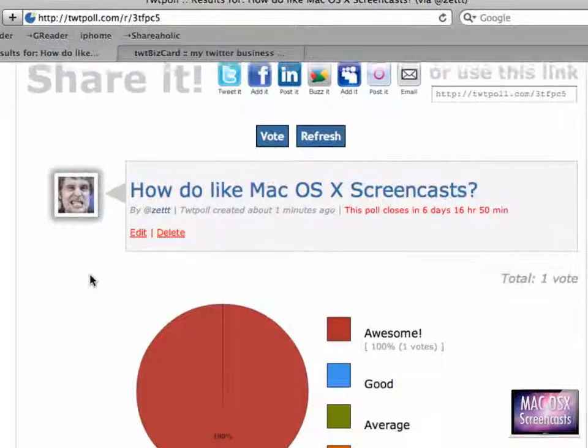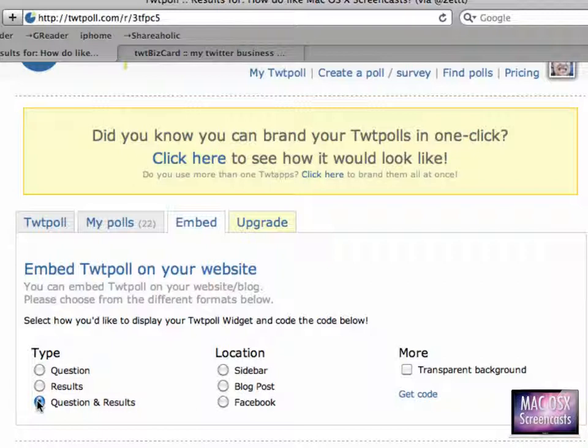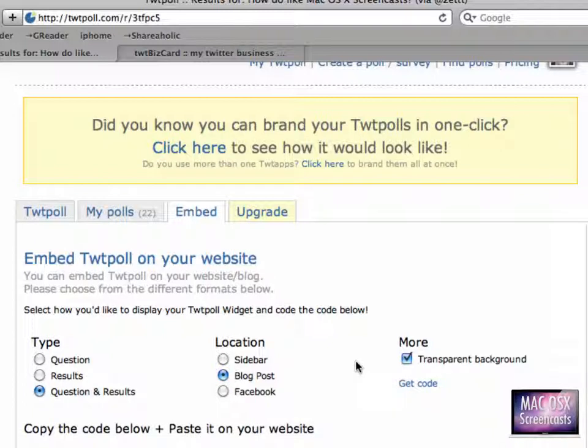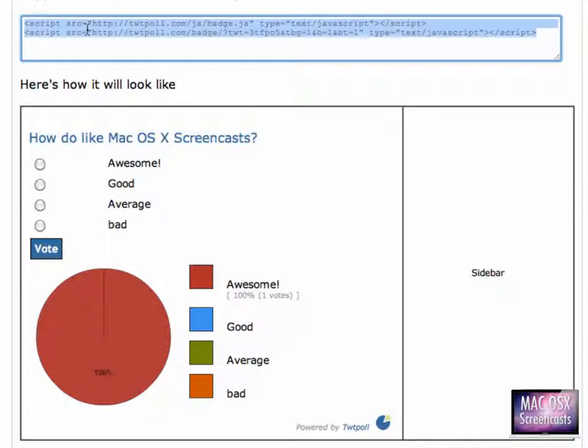But TwitPoll can do much more. If you go to embed, select question and results, for instance, or just a question. In my case, I want to have both in a blog post and have the background transparent. And if I click get code and then paste this code into a blog post, people will see in a blog post the embedded TwitPoll. That way, I cannot only reach people from Twitter, but I can also reach people on my blog, which is very, very useful in most cases.